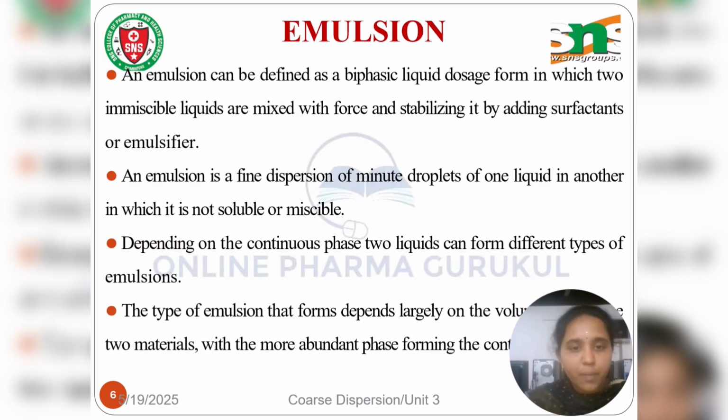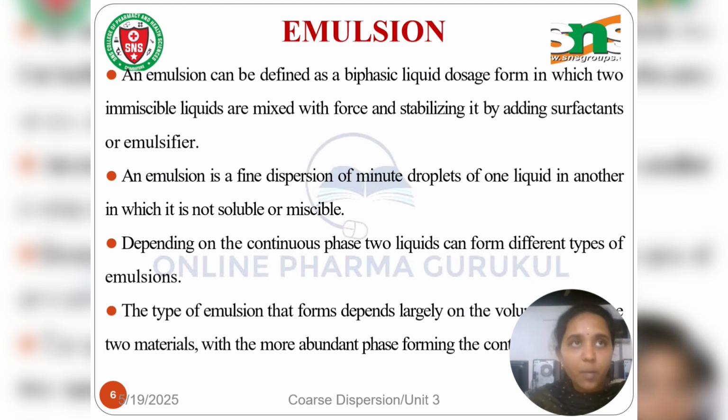Then emulsion. Emulsion is also a biphasic liquid dosage form in which two immiscible liquids are present, stabilized by adding a surfactant or emulsifier. It is a fine dispersion of minute droplets of one liquid in another in which it is not soluble or miscible.